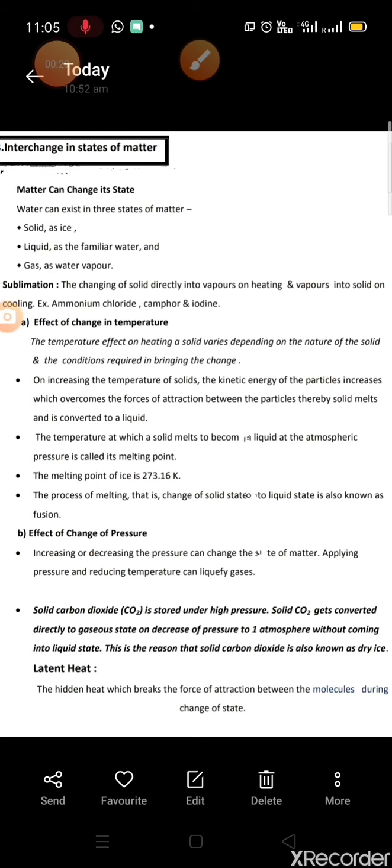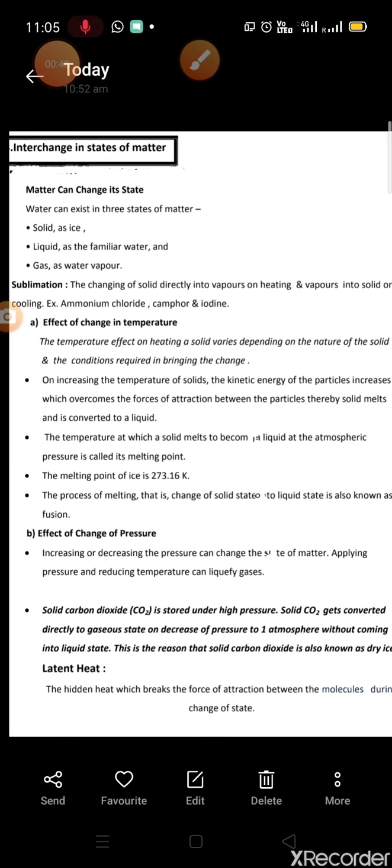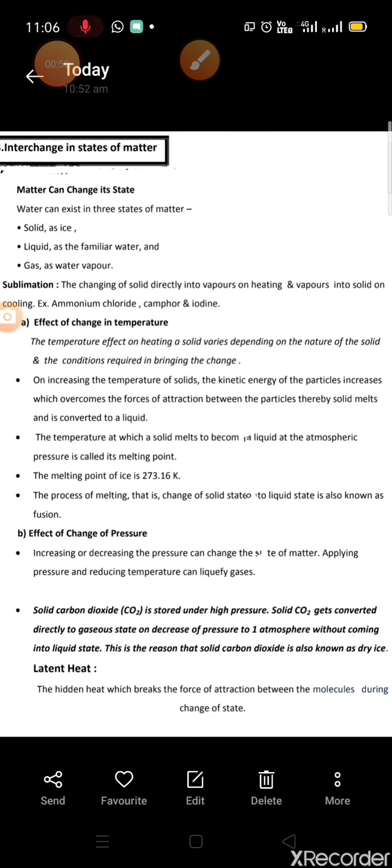There is one more process, sublimation, in which solid directly changes into vapors on heating and vapors into solid on cooling. Example, ammonium chloride, camphor and iodine. Effect of change in temperature.